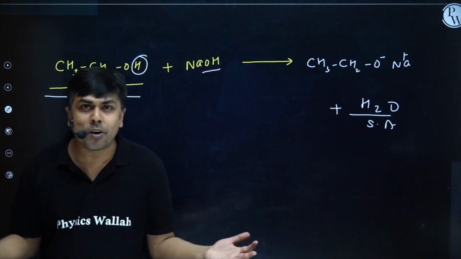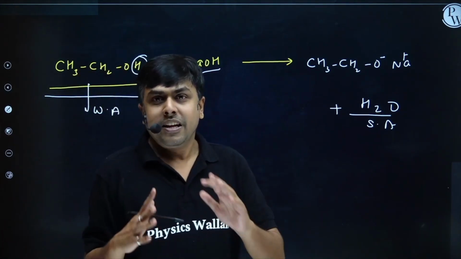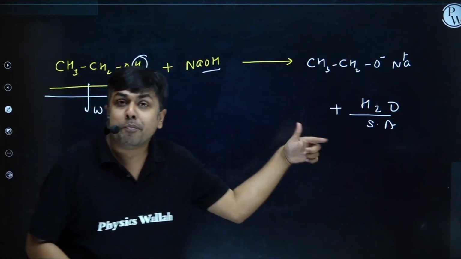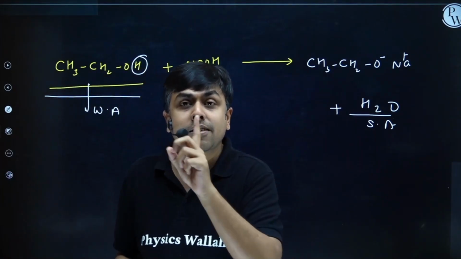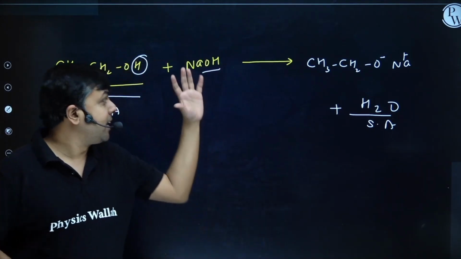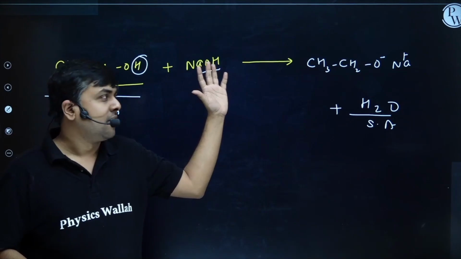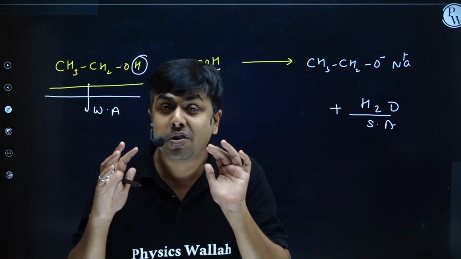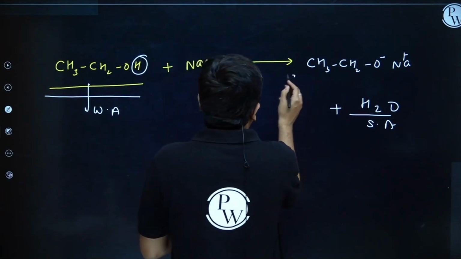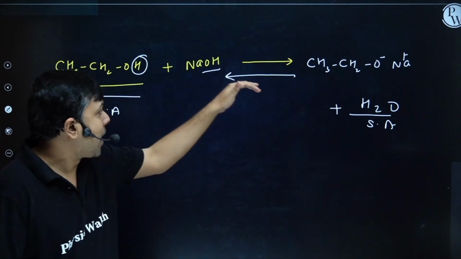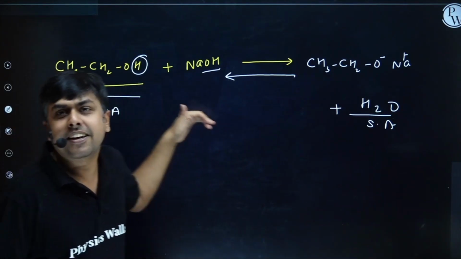No, not in accordance with Le Chatelier's principle. The principle always says strong acid plus strong base moves in the direction of weaker acid plus weaker base. So if ethanol is treated with NaOH, the extent of this reaction in the forward direction will be very, very less. It will be maximum shifted in the reverse direction, towards the reactant side.